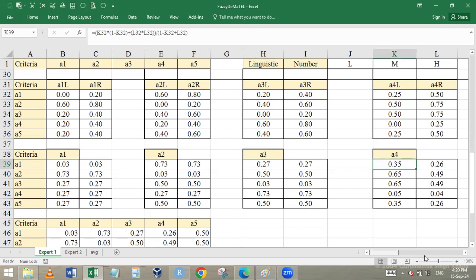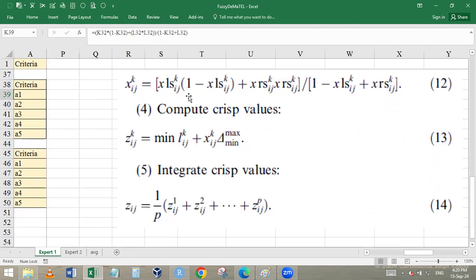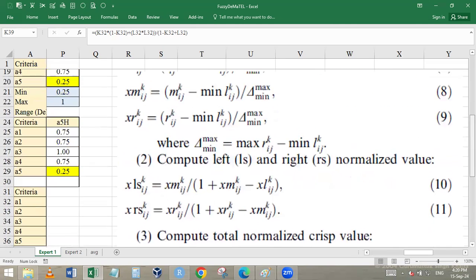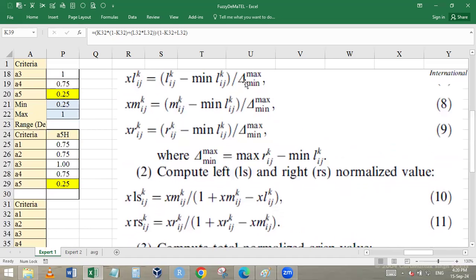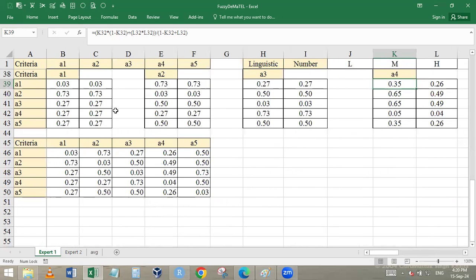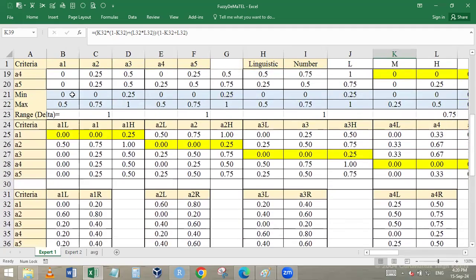Next value comes. Since we have done this, we will go in reverse. Remember this point: we subtracted L from all of these values, and then we divided by delta. So what we'll do is multiply by the delta and add the minimum so that you get the same value back. So now we are here. What is the minimum of the L for every factor? I had taken the value of L as this value, the minimum of the first, and this is the delta.